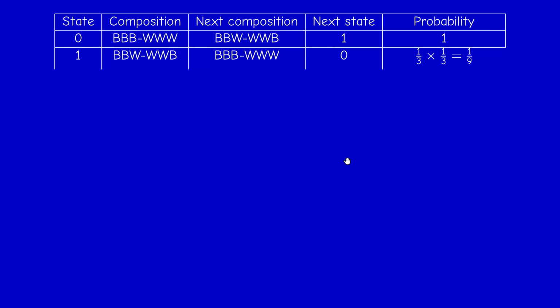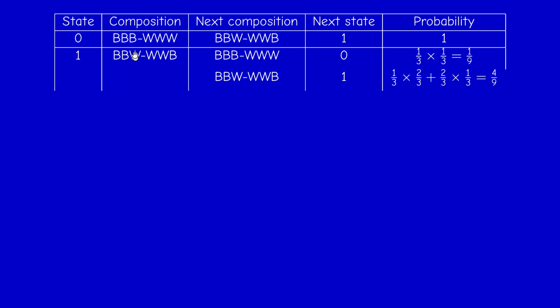So this is elementary, but this is not the only possibility. What happens if we stay in the same state? How do we move from BBW WWB to BBW WWB, the same configuration? This happens in 2 ways. Either we exchange this white with one of the 2 whites in the second urn, so the configuration does not change.